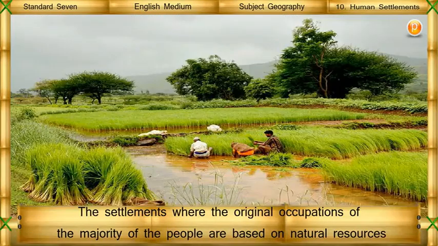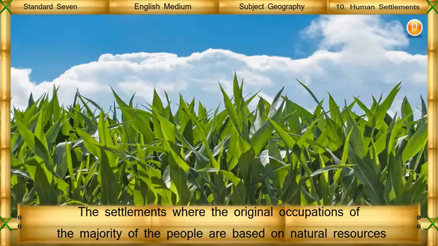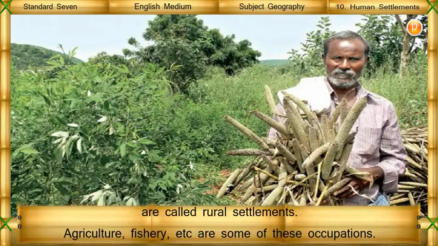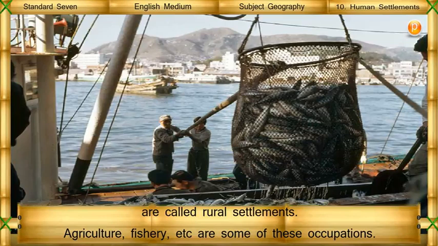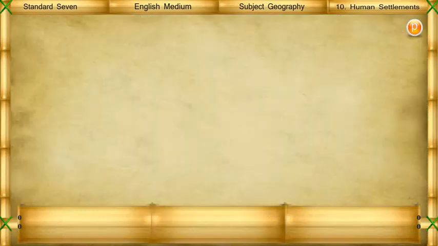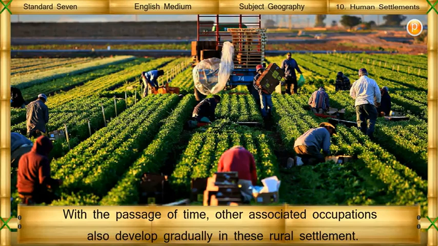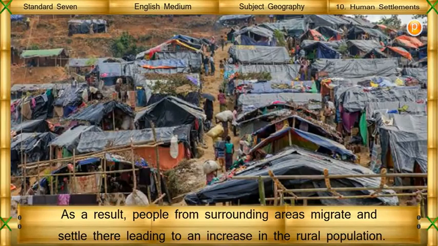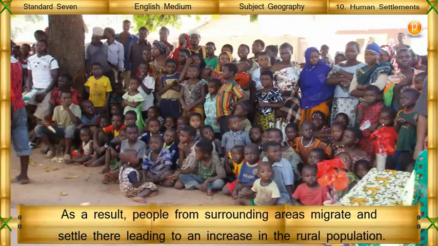The settlements where the original occupations of the majority of the people are based on natural resources are called rural settlements. Agriculture, fishery, etc. are some of these occupations. With the passage of time, other associated occupations also develop gradually in these rural settlements. As a result, people from surrounding areas migrate and settle there, leading to an increase in the rural population.